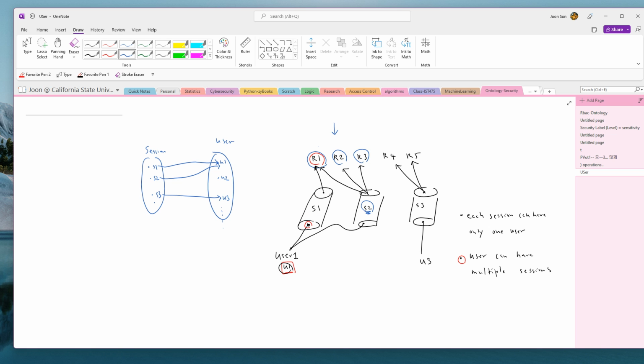Okay, so as you can see, each session can have only one user, but a user can have multiple sessions. In this case, user 1 has S1, S2, multiple sessions. But each session can only have one user at any given time.